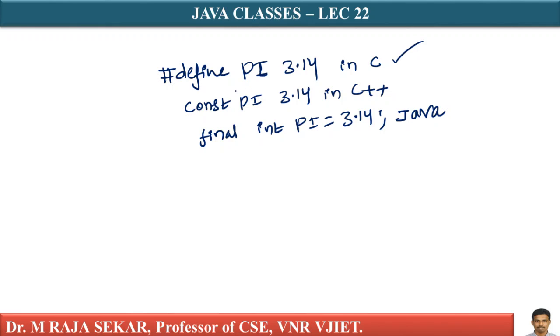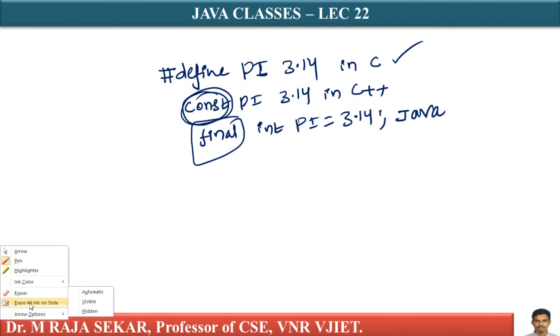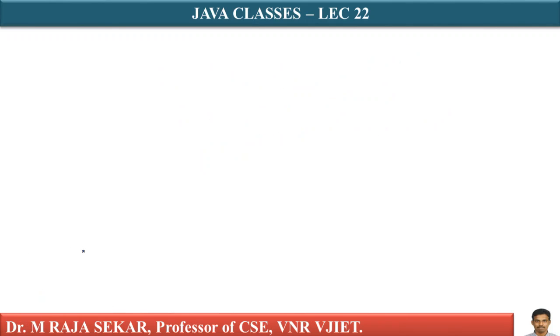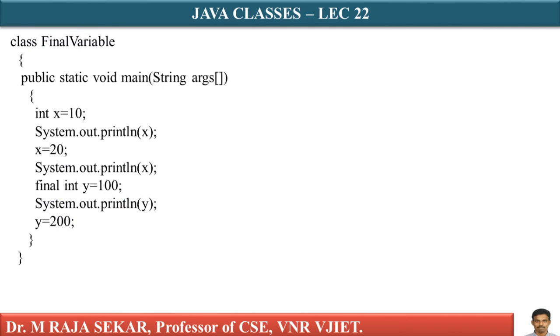In the context of C programming language, wherever this pi appears, that will be replaced by 3.14, and in the case of C++, there is something like the const keyword. With the help of const, I can declare constant variables, whereas in the case of Java programming language, I can make use of the final keyword to declare final variables. Anyway, we will try to understand this with a simple program.